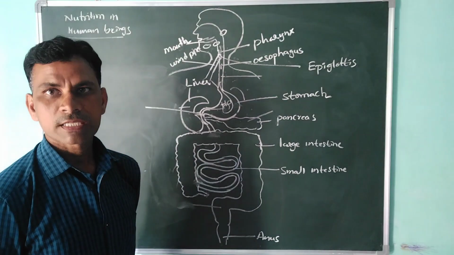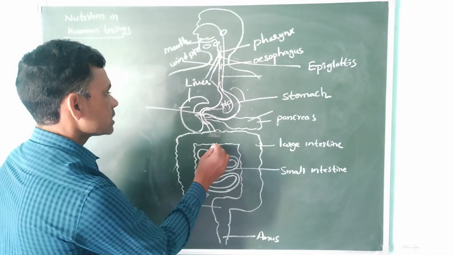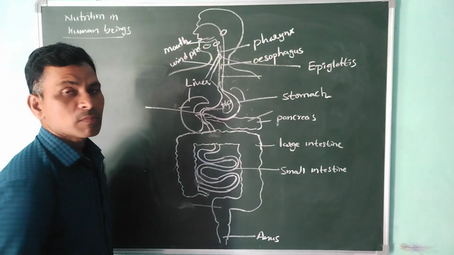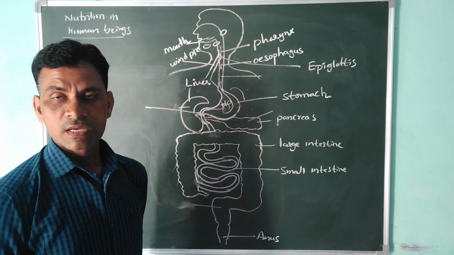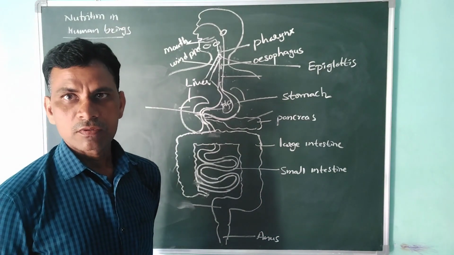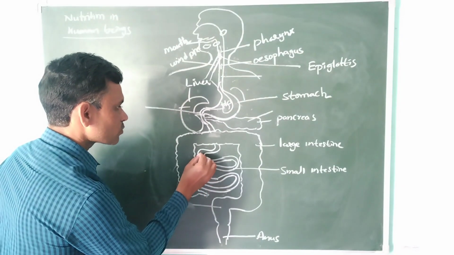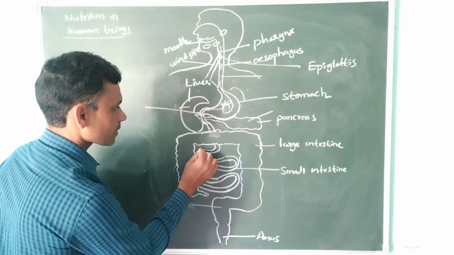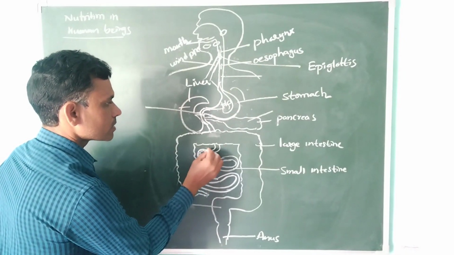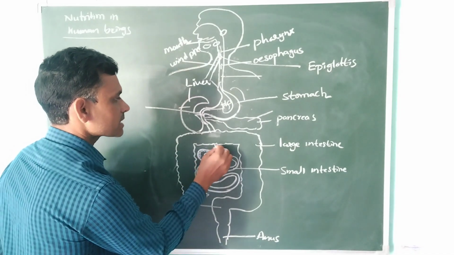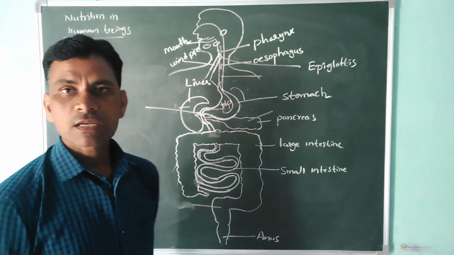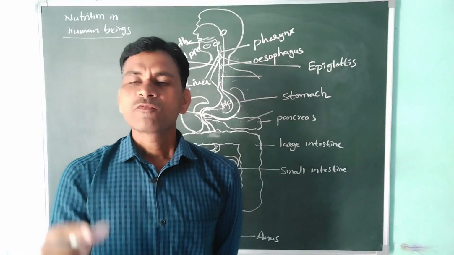Which one? The small intestine. Okay, in the small intestine there are also some enzymes present. These further break down the food material, and inside there are small villi. What is the function of these villi? These villi absorb food material.